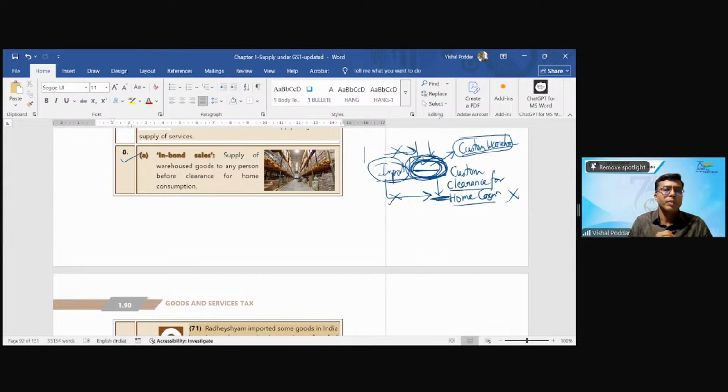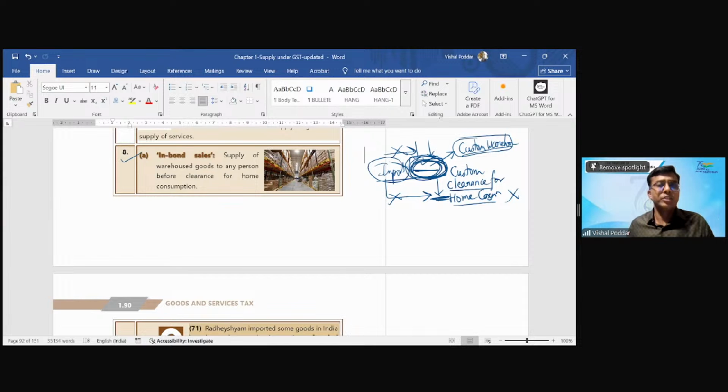I imported the goods, they are lying in the warehouse. Swaminathan comes to me saying, sir, I want the goods. I say, okay, let me get it from the warehouse and give it to you. Swaminathan says, sir, don't get it from the warehouse. I'll take the goods as it is, that is, as is where is. Let the goods be in the warehouse. I buy it from you, you give me an invoice. Tomorrow, whenever I want, I will go and take the goods from the warehouse. I said, fine. So I make an invoice and give it to you. You pay me the amount.